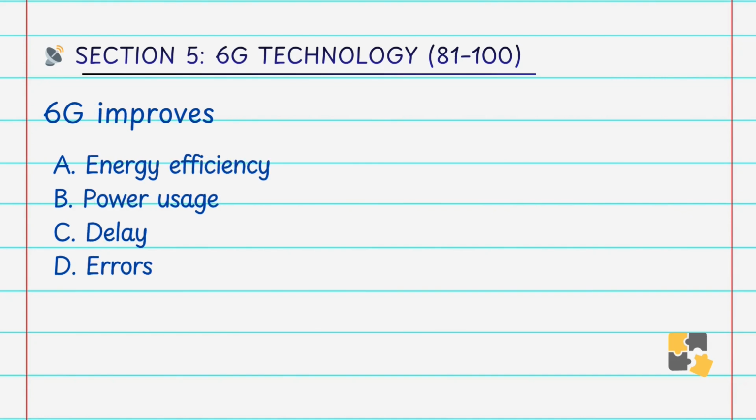6G improves A. energy efficiency, B. power usage, C. delay, D. error. Answer is A. energy efficiency. Efficient communication reduces the energy consumption.